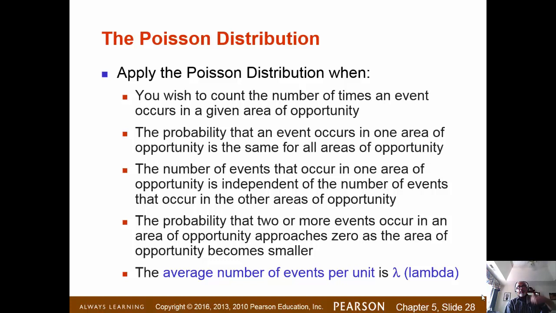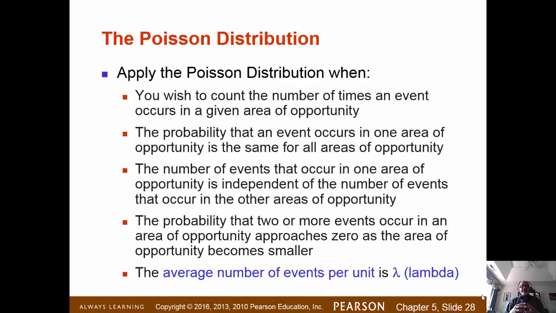Now that probability can be computed if you have the average number of events, the average number of successes in one time unit. For example, if you're talking about one day, how many computers are crashing, or one person's body and how many mosquito bites there are. You need to have the average for that event. On the average, how many computers crash in one day, or on the average, how many mosquito bites you will find.